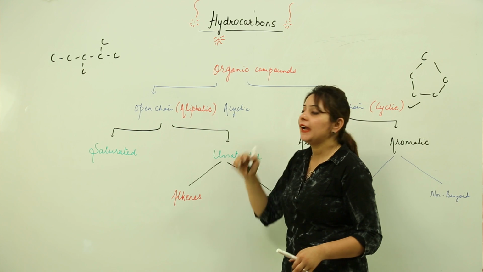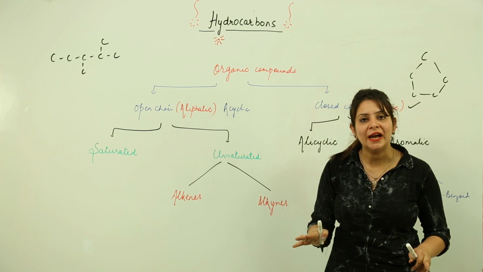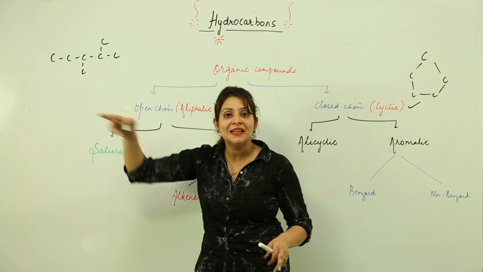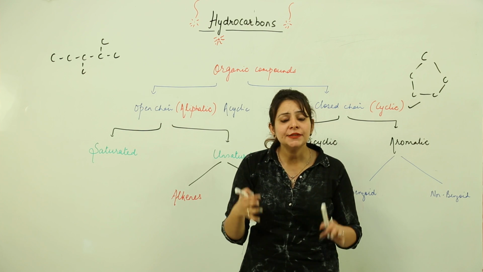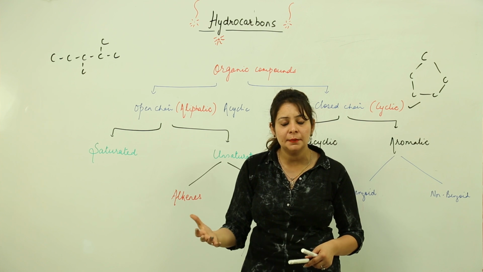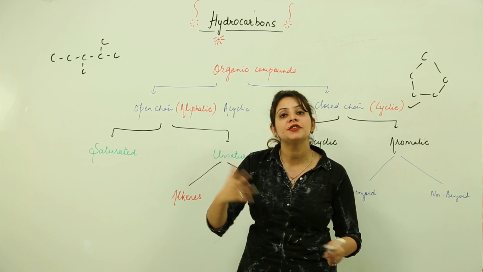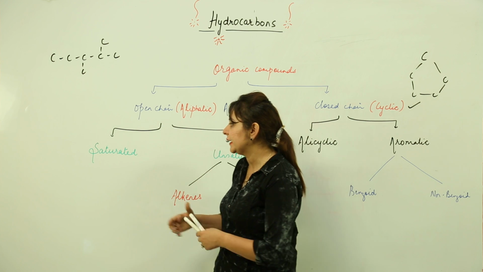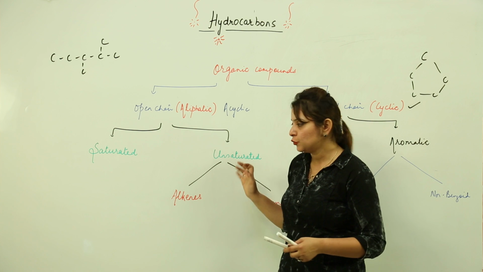Now aliphatic hydrocarbon is further divided into two categories depending upon whether the bonding between the carbons is single, double or triple. As we know, carbon has the property to form a single bond with another carbon, or a double bond, or a triple bond. On the basis of that we divide them into two branches, the saturated and the unsaturated.